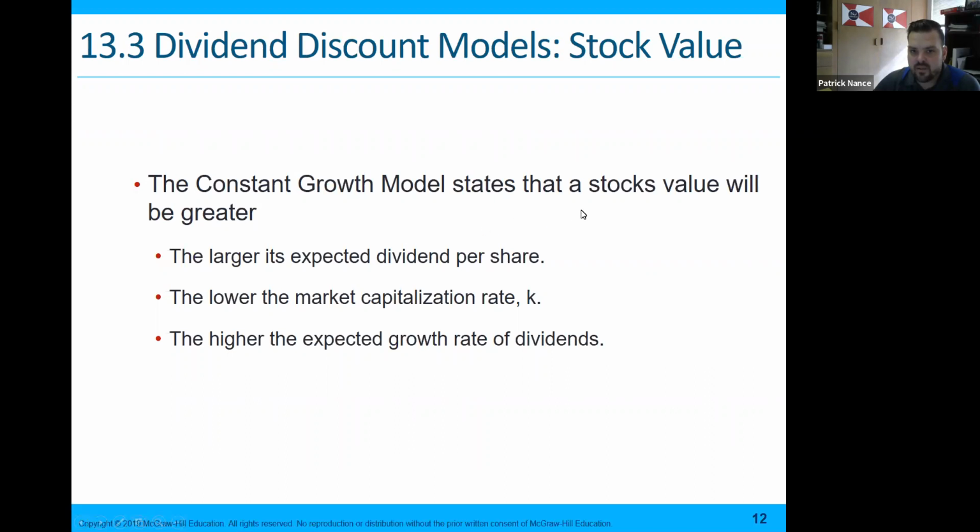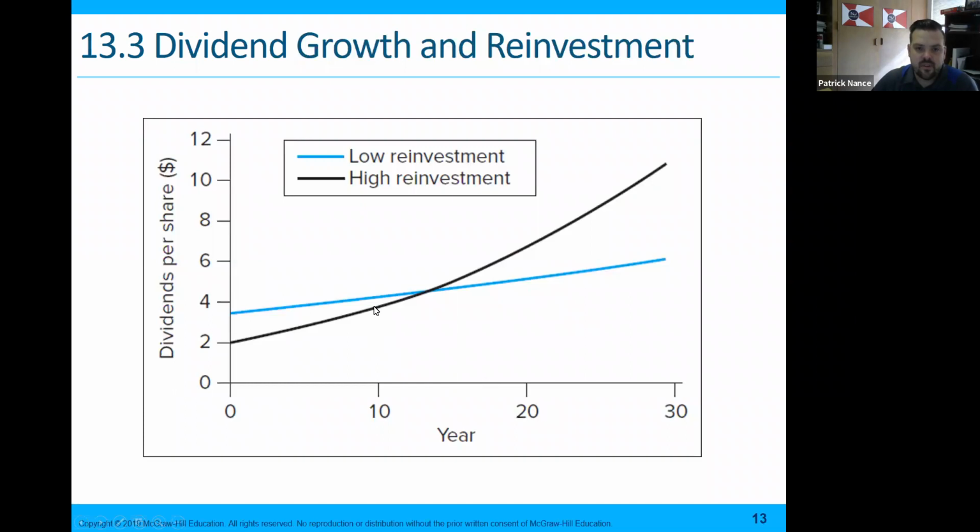The constant growth model states that a stock's value will be greater the larger the expected dividend per share, the lower the market cap rate K, and the higher the expected growth rate of the dividends. Which makes sense, because those are all three of the things we just talked about that would raise the overall price and value. So, dividend growth and reinvestment. Low reinvestment means companies that pay more in dividends and don't reinvest very much in their company. That would be this blue line. High reinvestment would be an organization that does not pay very high dividends but reinvests more in the organization itself, usually more of a growth firm.